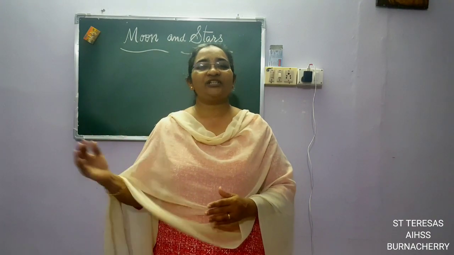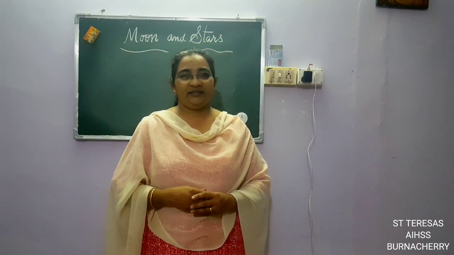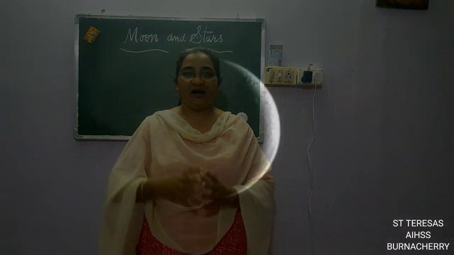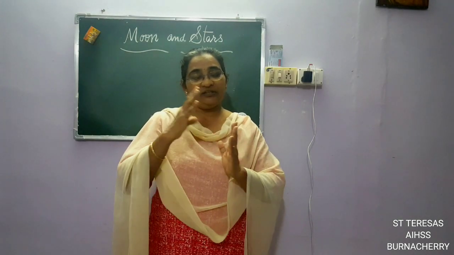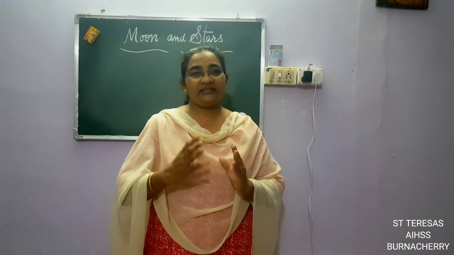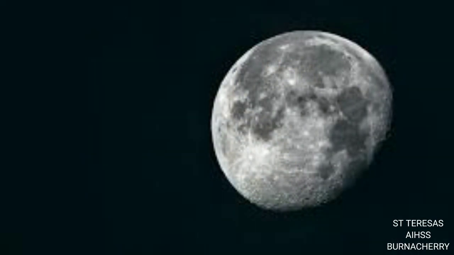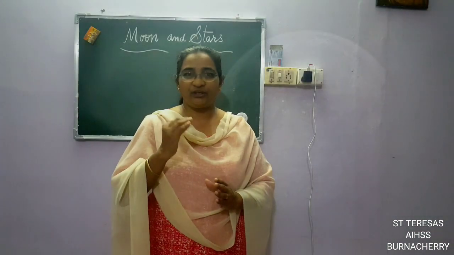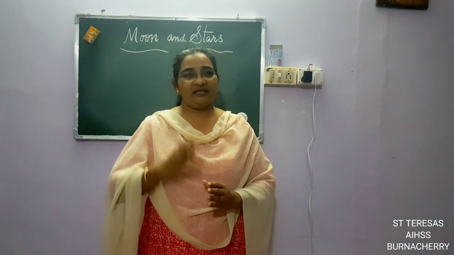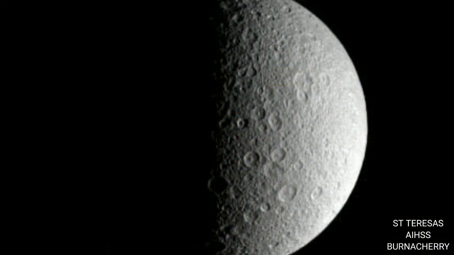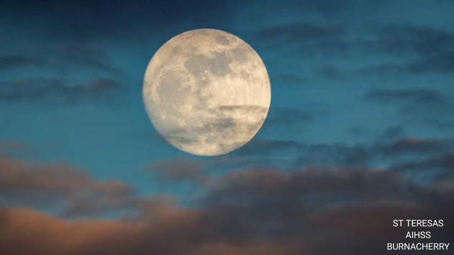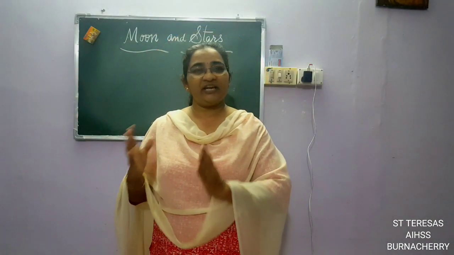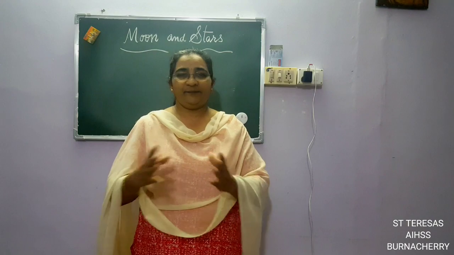Then what are the different shapes that we see? Yes, we see a small arc-like thing. That is called a crescent. Then we see three-quarters of the moon. That is called gibbous. Gibbous. It is a new word for you. Gibbous. Then we see a half moon. Isn't it? Then we see a full moon. A full round moon. So these are the different shapes of the moon we see.